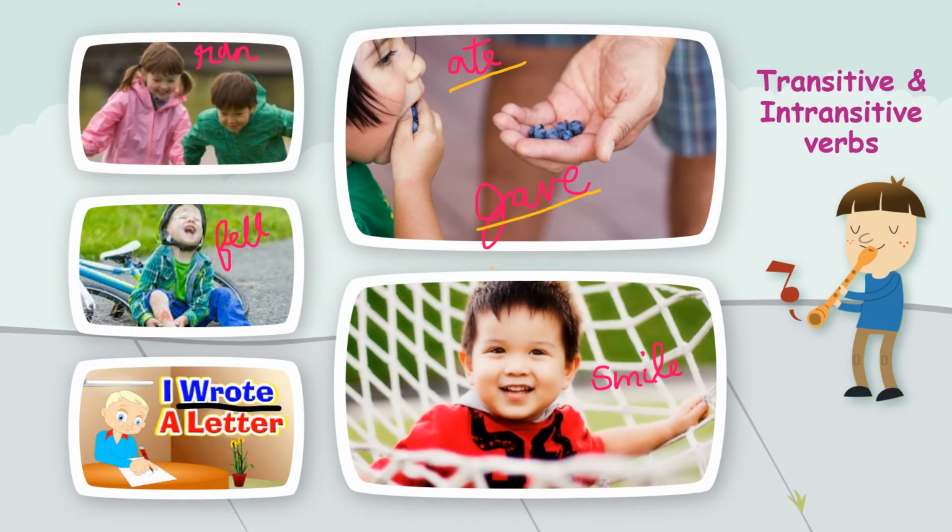Okay. Now this, isn't it interesting? There are many pictures that I have gathered for you. Look at the smile of the girl, of the baby. The baby smiled. Yes, let us make a sentence with the verb. I've given the verbs there. With each picture: the baby smiled at me, and mother gave some berries to the little girl, and the little girl ate the berries.